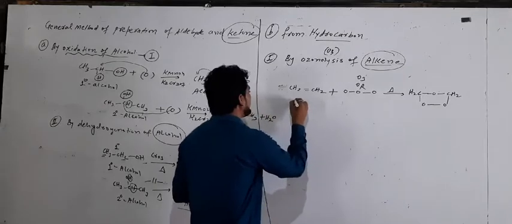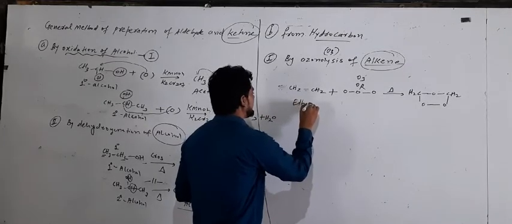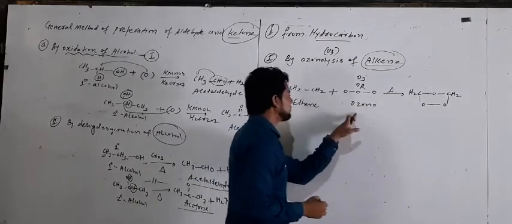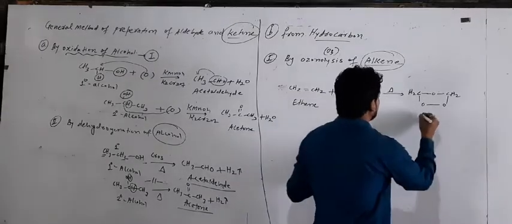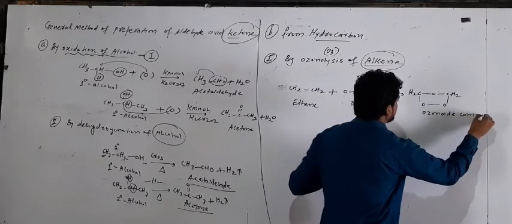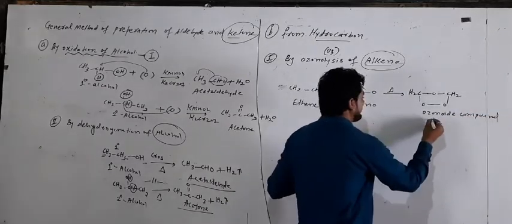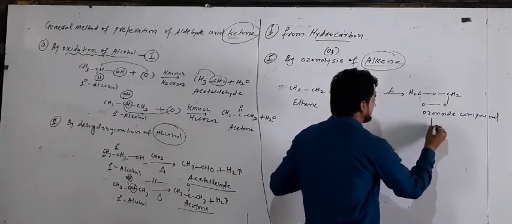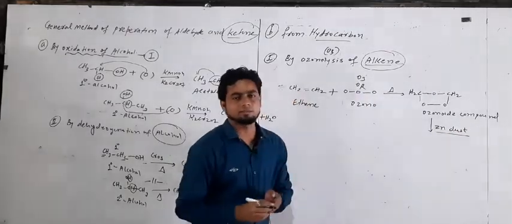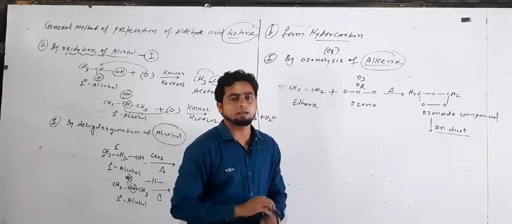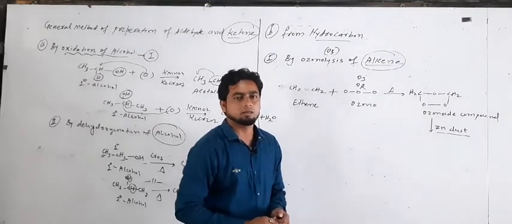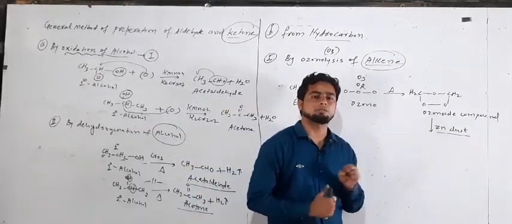So when an alkene, ethene, a member of alkene, undergoes ozonolysis, when ethene reacts with ozone in the presence of heat, it forms the ozonoid compound. This ozonoid compound further reacts with zinc dust. This zinc dust acts as a reducing agent. It means it will accept oxygen toward it.